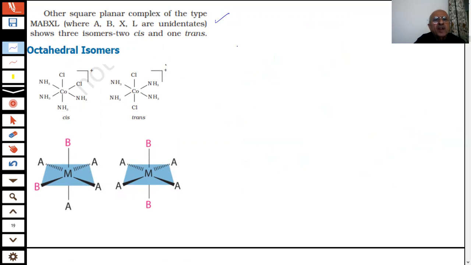Now, further in octahedral complexes, what will happen? We have two types of complexes, square planar and octahedral complexes. See, in the case of the octahedral, there are six ligands. You have M and you have A4 and B2.